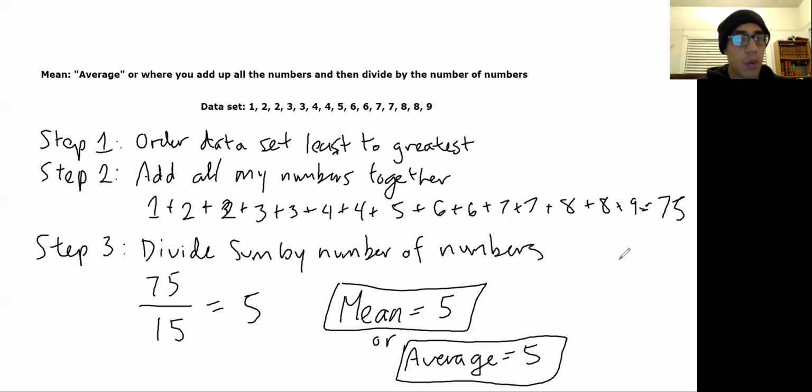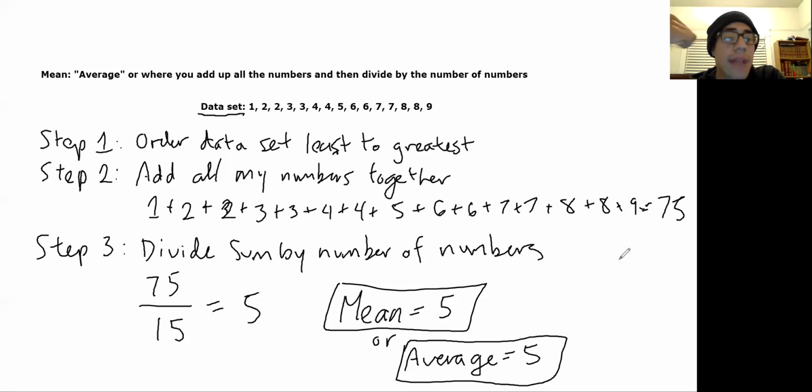Now, if you're asking what is a data set, I'm going to underline it here. Data set is basically just all of the numbers that they give you. In this case right here, you see the numbers 1, 2, 2, 3, 3, 4, 4, 5, 6, 6, 7, 7, 8, 8, and 9. These numbers are usually associated with some kind of subject, usually with studies or how many people were asked a question or whatever. In this case, we're just going to deal with the numbers, right? Because this is your introduction to it. I just need you to know how to use these numbers and what you're going to be doing.